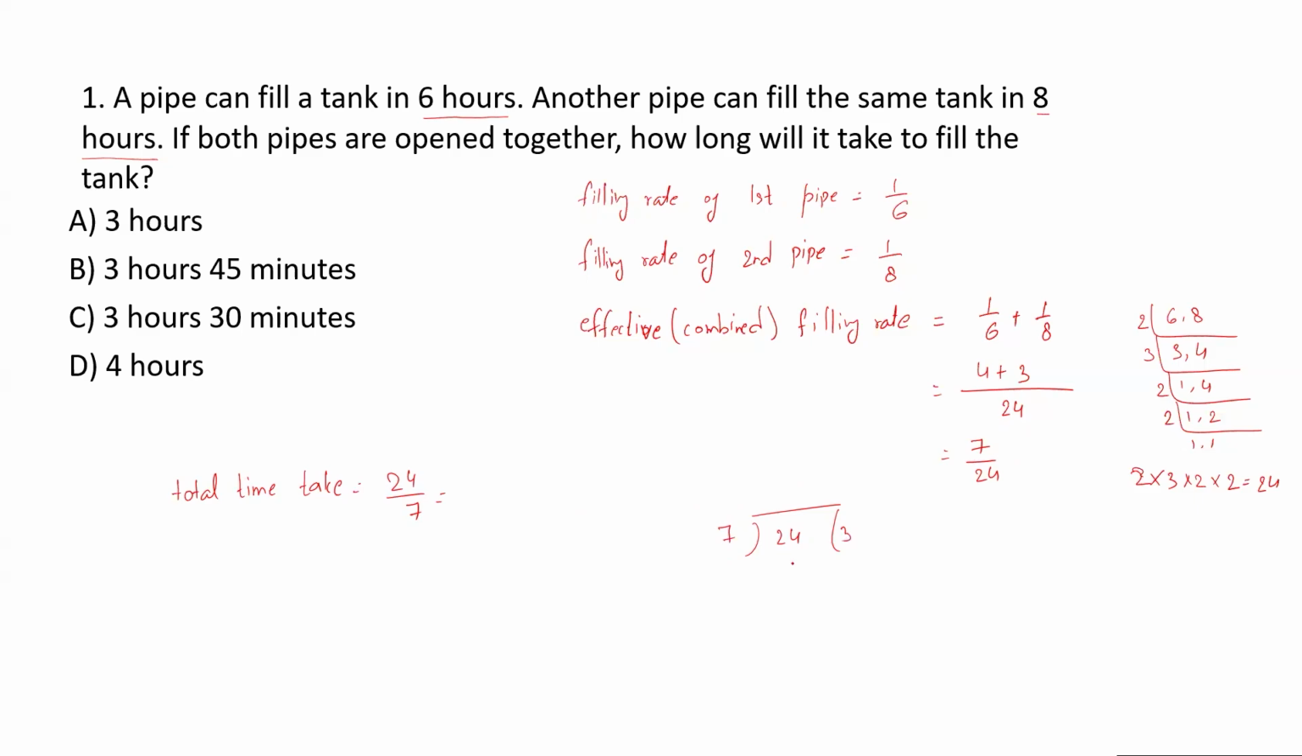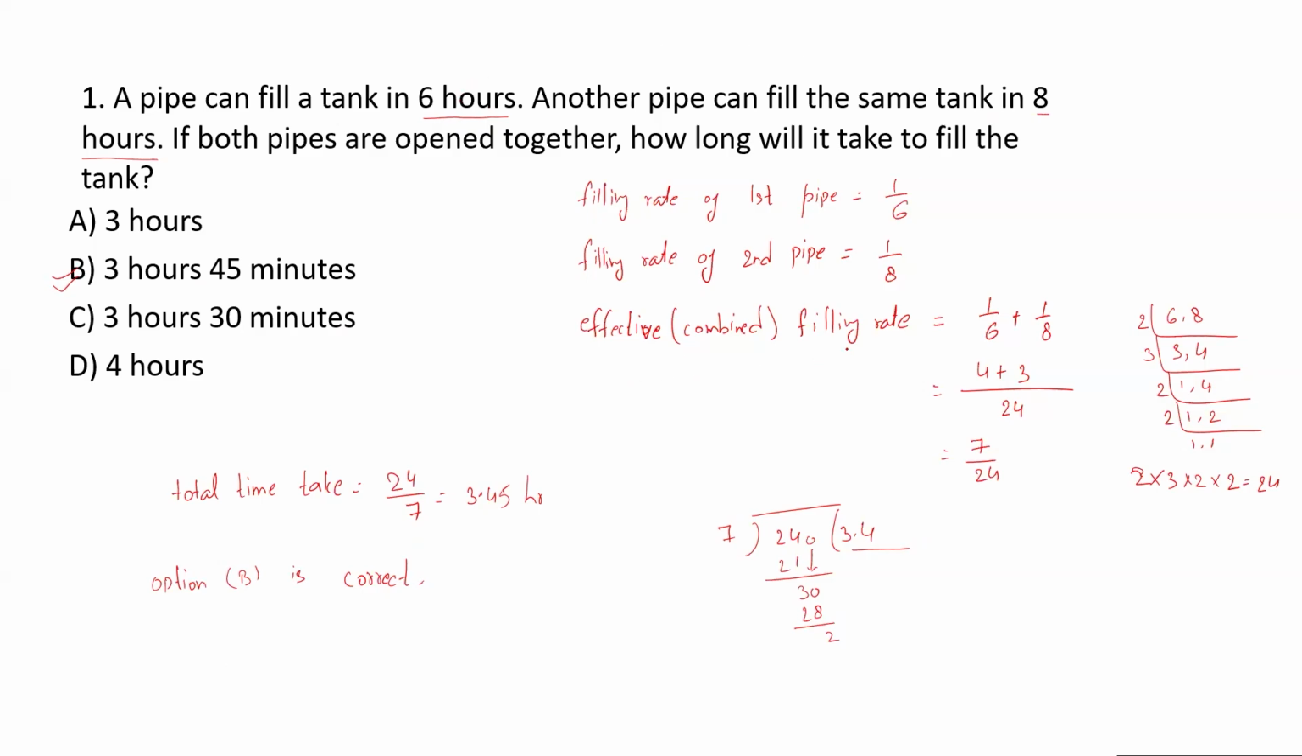So 7 3s are 21, 3 and point, take 0, take 0 down, it is 4, 28, 2, and then you can keep on doing this, but you can see that this is the option, 3 hours 45 minutes. So 3.45 hours. Option B is correct. Is that okay? So filling rate of single pipe, filling rate of another pipe.